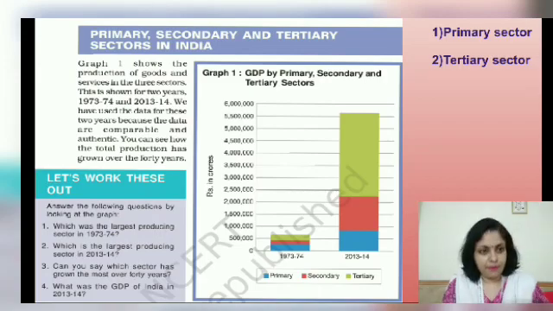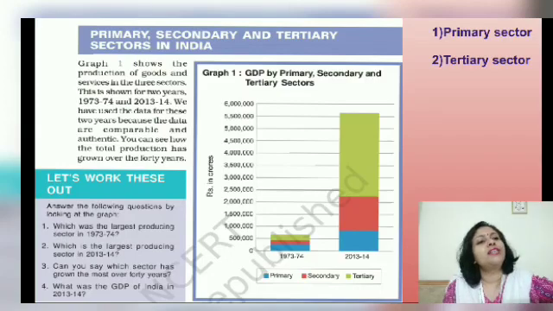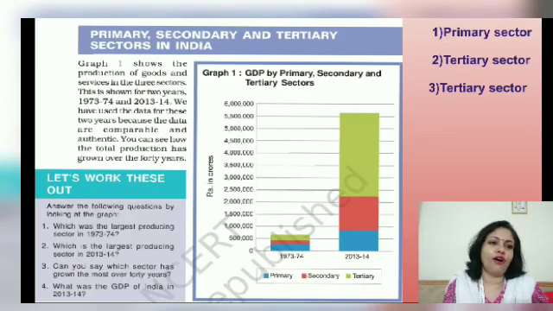But now what we see is that the tertiary sector is the highest or the largest producing sector, and its contribution to the GDP is also the highest. Now there is another question here. Can you say which sector has grown the most over 40 years? Of course, it is clearly evident: the green color, which is basically the tertiary sector, has evolved and become very, very big, and the growth is something nobody had expected.